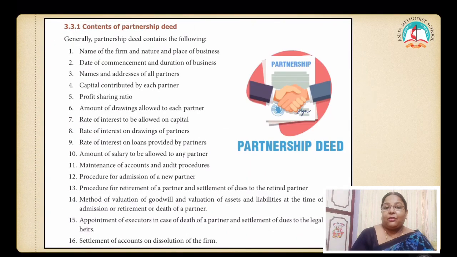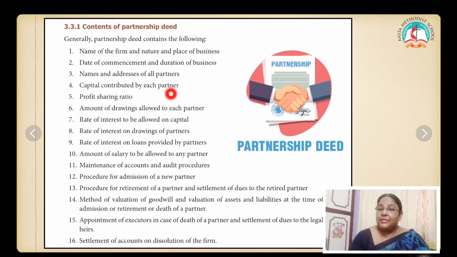Okay, now let us see the content of partnership deed. What all should be registered? Name of the firm and nature and place of business. What is nature? Whether it is going to be a trading business or a manufacturing business. Date of commencement and duration of business. Date of commencement, from when they are starting, and duration, for how many years, for how many months the business is going to be carried on.